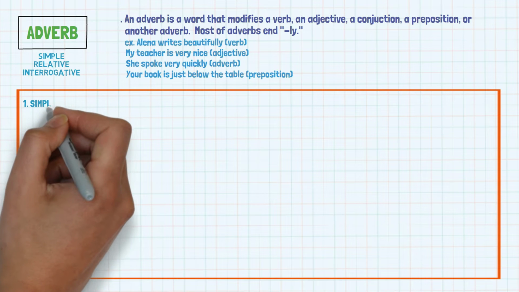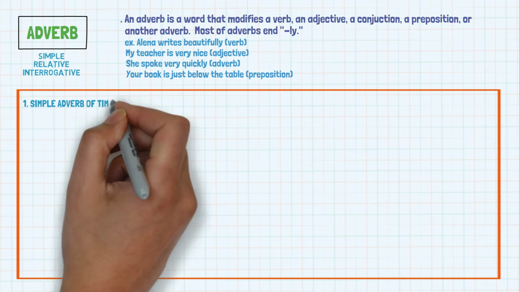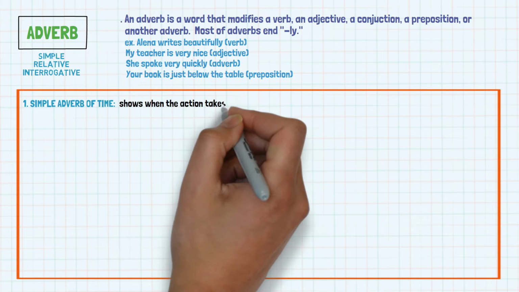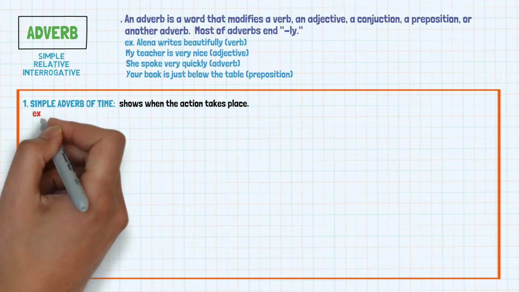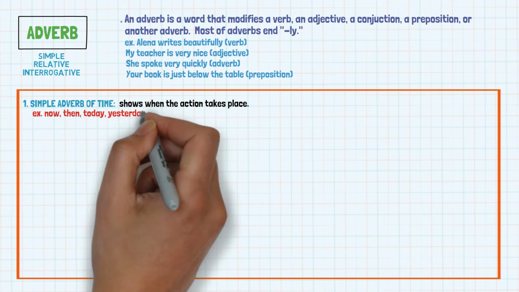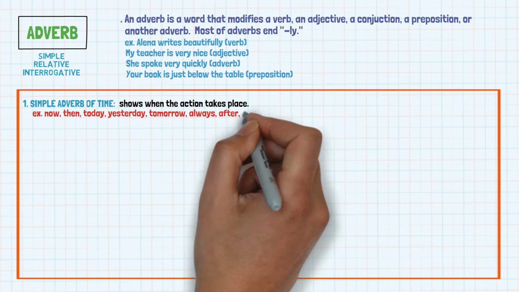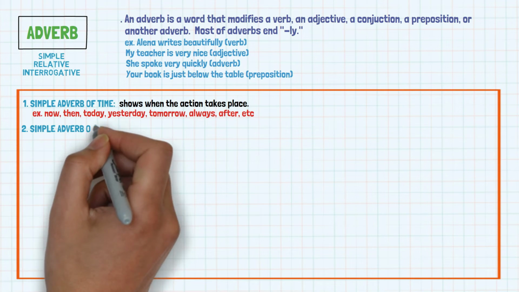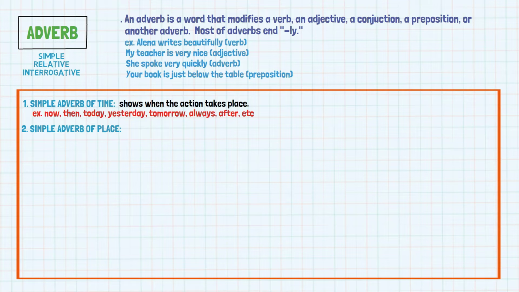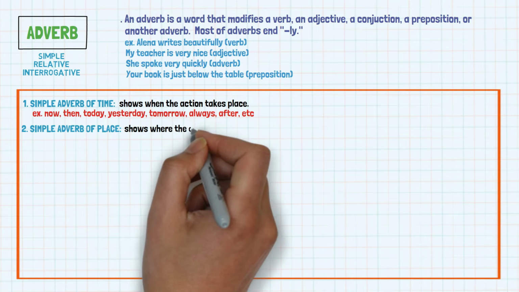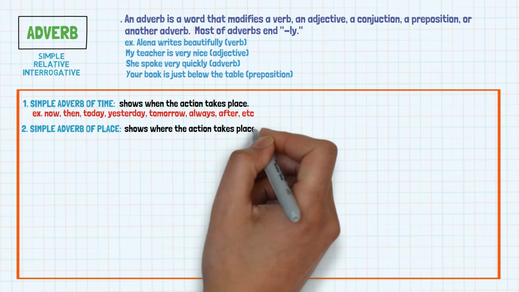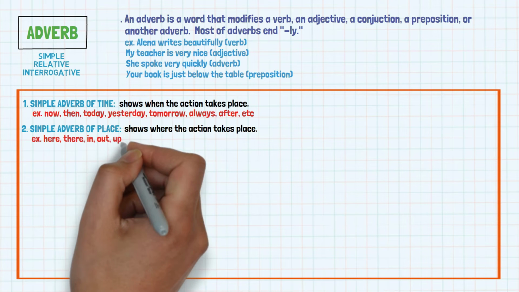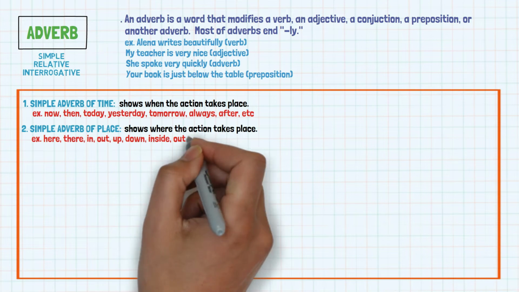1. Simple adverb of time. Simple adverb of time shows when the action takes place. For example, now, then, today, yesterday, tomorrow, always, after, etc. 2. Simple adverb of place. Simple adverb of place shows where the action takes place. For example, here, there, in, out, up, down, inside, outside, near, etc.